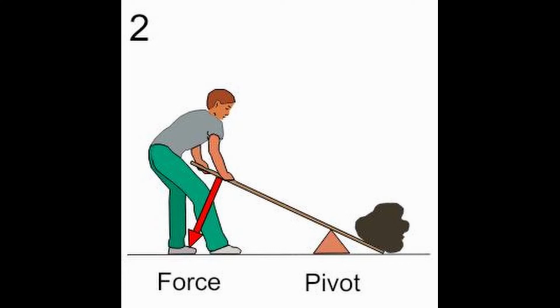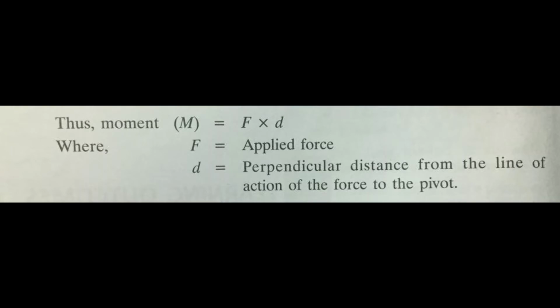Now next, we'll come to the formula of the moment of force. The moment of force is denoted by capital M. It is equal to force into the perpendicular distance. By capital F we denote the force, and the perpendicular distance is denoted by small d. So we can say that M is equal to F into d, where F is the applied force and d is the perpendicular distance from the line of action of the force to the pivot.